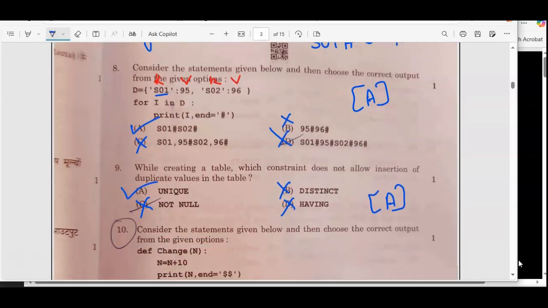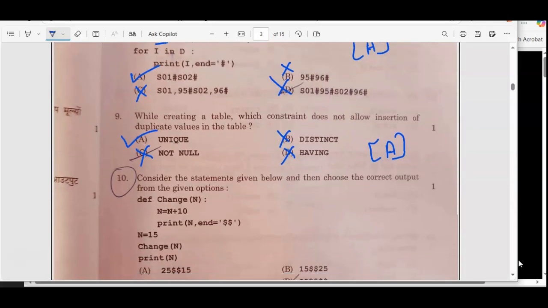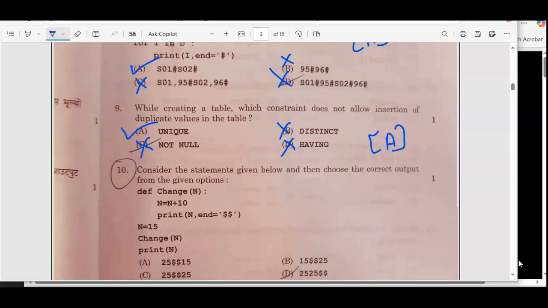Now consider the statement given below and then choose the correct output from the given options. Now you check it properly. We have def change(n). This is the definition of the function, and here is the main program. n is equal to 15 and then we are calling the function change(n).